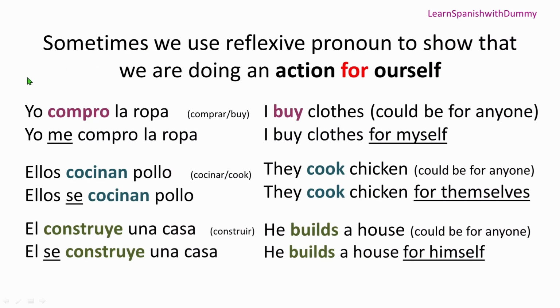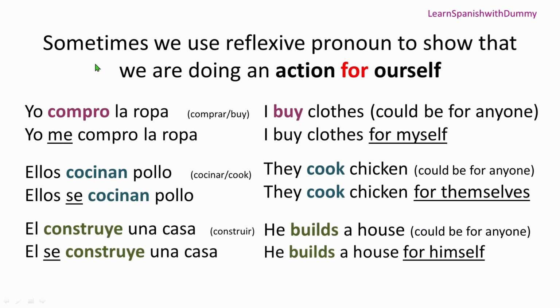All right, so far we went through the reflexive verbs, right? Now we learned that whenever there's a reflexive verb, we have to put a reflexive pronoun. But the use of the reflexive pronoun is not limited to that. A reflexive pronoun can even be used with normal verbs, to show that you are doing an action on yourself, or a lot of other meanings. So we'll see how we use the reflexive pronoun.